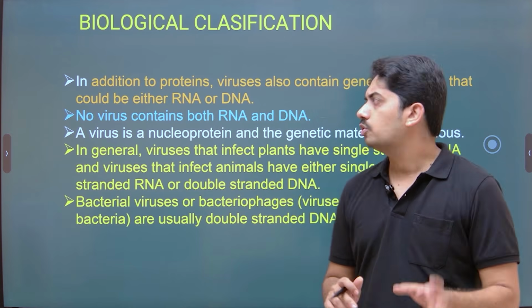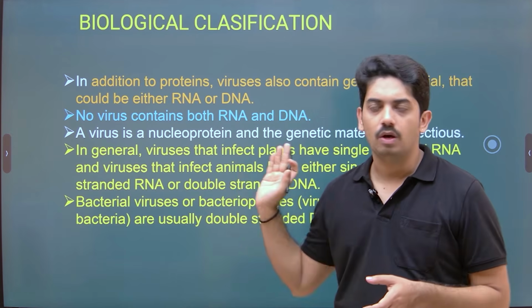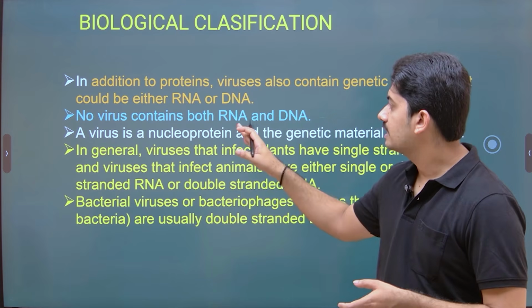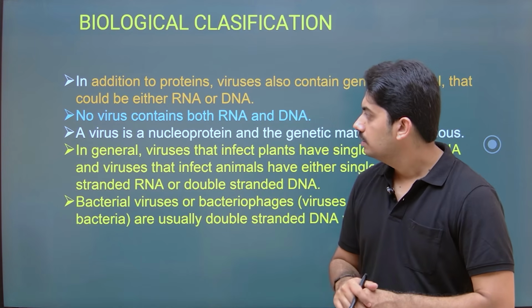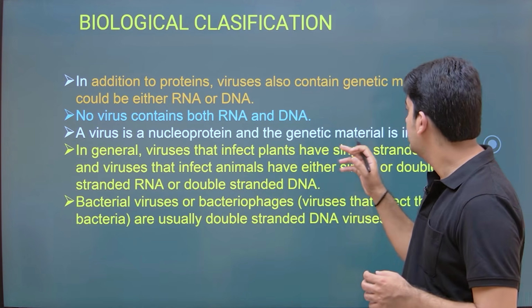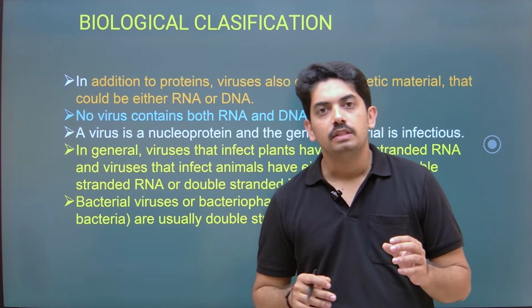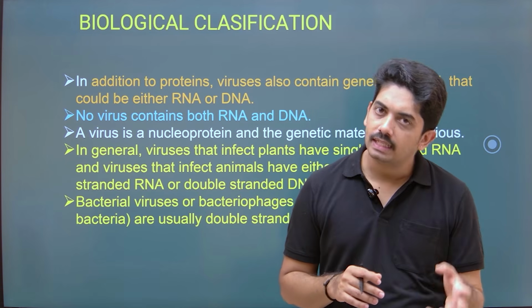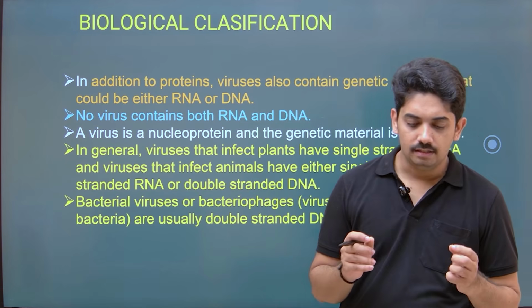So in addition to protein, viruses also contain genetic material that could be RNA or DNA. No virus contains both DNA and RNA. This is a very important character. Now, the virus is a nucleoprotein and the genetic material is infectious. They are nucleoproteins, that means they have nucleic acid plus protein. Remember, they are not the same.